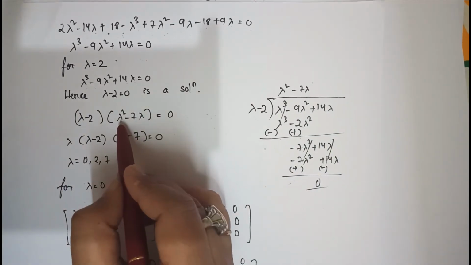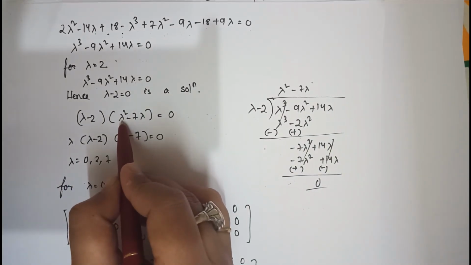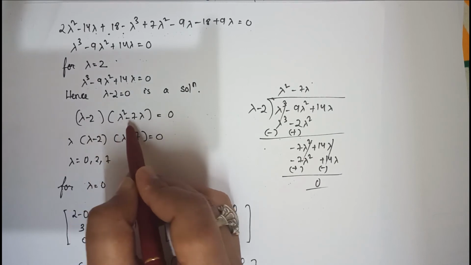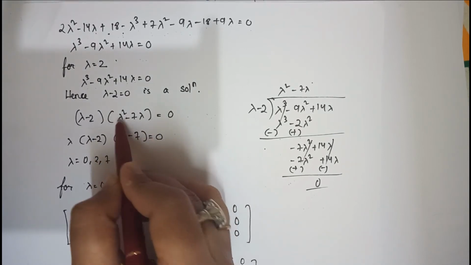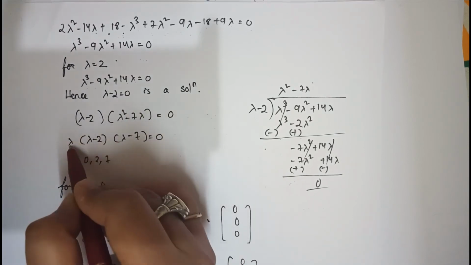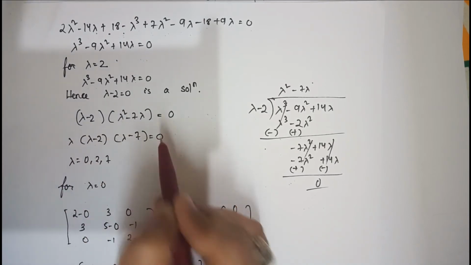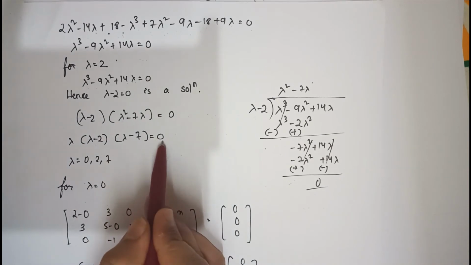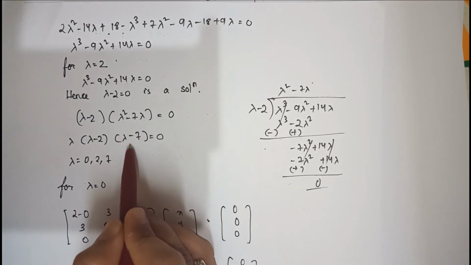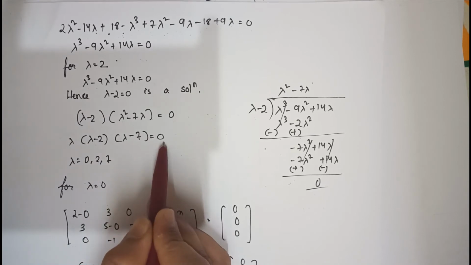Again look, this is a quadratic form of order 2. Here there is a lambda, so I can take it common. So lambda multiplied by lambda minus 2, lambda minus 7 equals 0. That means lambda equals 0. Lambda minus 2 equals 0, so lambda equals 2. Lambda minus 7 equals 0, so lambda equals 7.